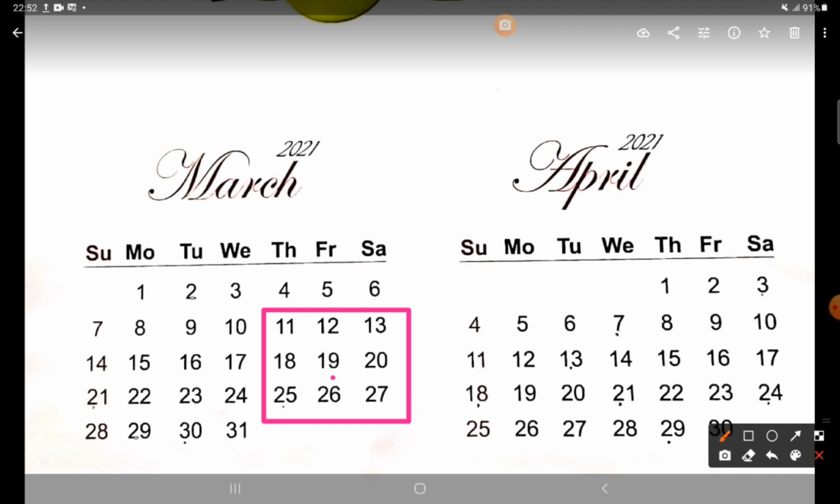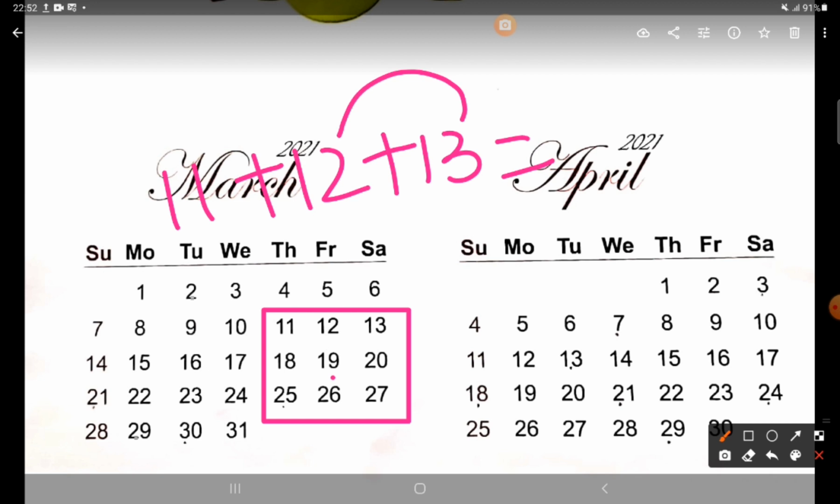So 11 plus 12 plus 13. First we will add this all. So 11 plus 12 plus 13 will be 3, 4, 5 and 1, 6, and here 1, 2 and 3. So 36. Then 18 plus 19 plus 20.